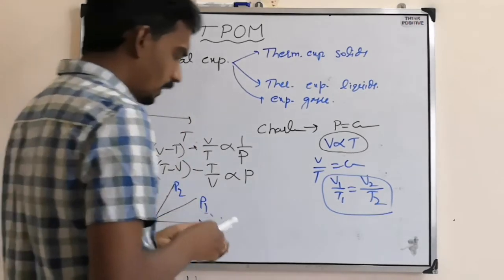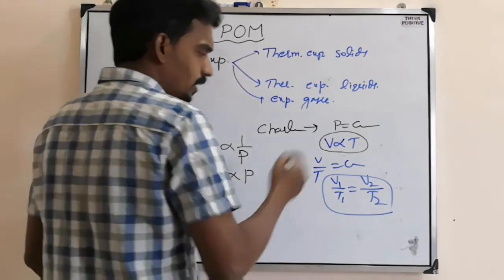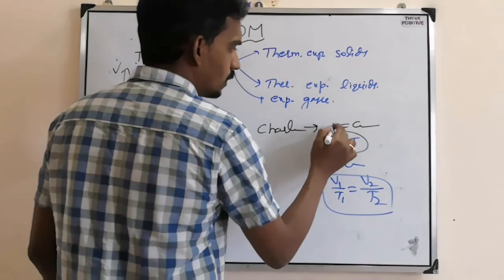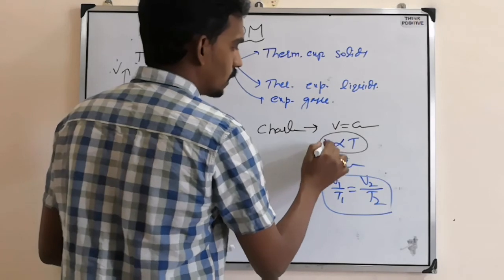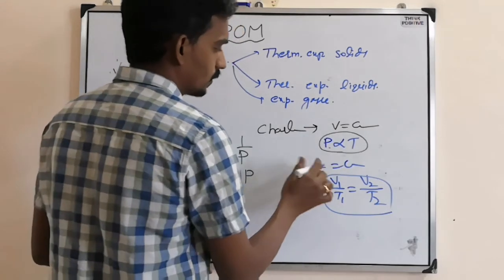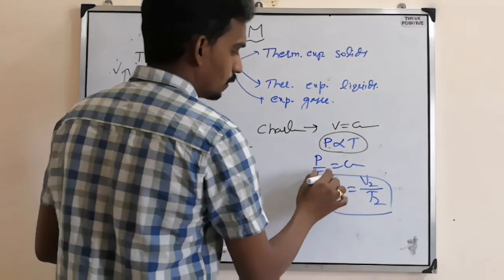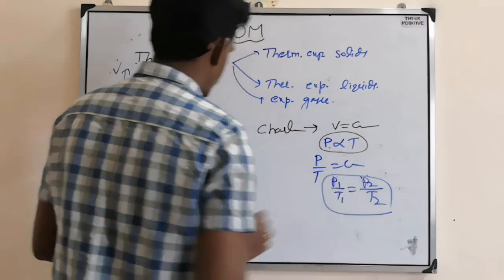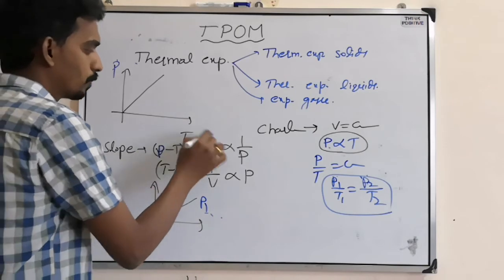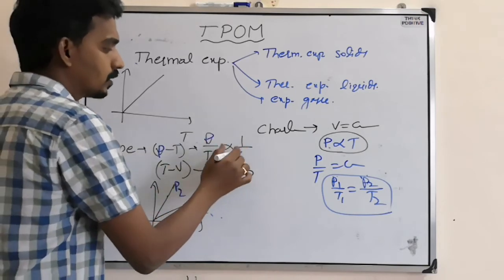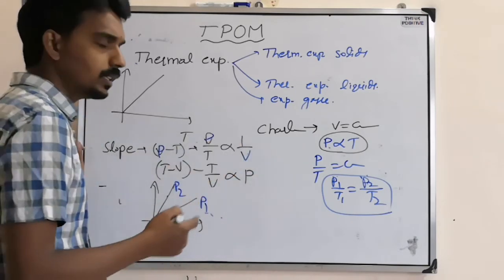Now here only I will tell you the Gay-Lussac law. Just the reverse. Here pressure is constant, and in Gay-Lussac volume is constant. So in place of V, P will come. So here P1, here P2. Same here, P versus T. Then P by T, and here comes volume. So the PT graph means volume.